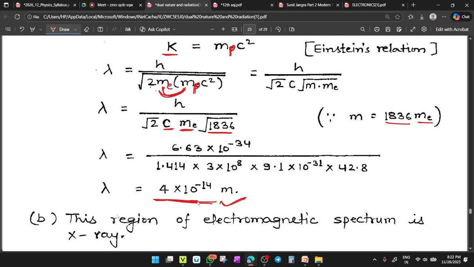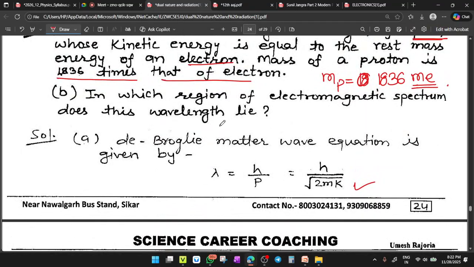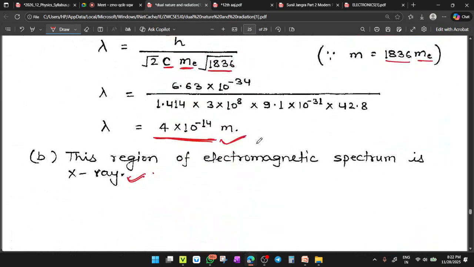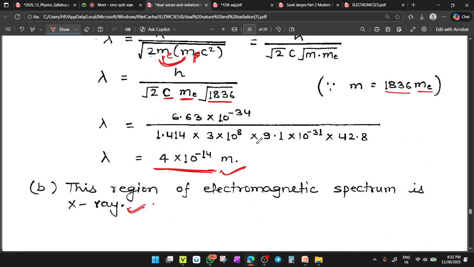This equals 4 into 10 to the power minus 14, and this region of the electromagnetic spectrum is X-ray. So the second part: in which region of the electromagnetic spectrum does this wavelength lie? This wavelength lies in the region of X-rays. Done?